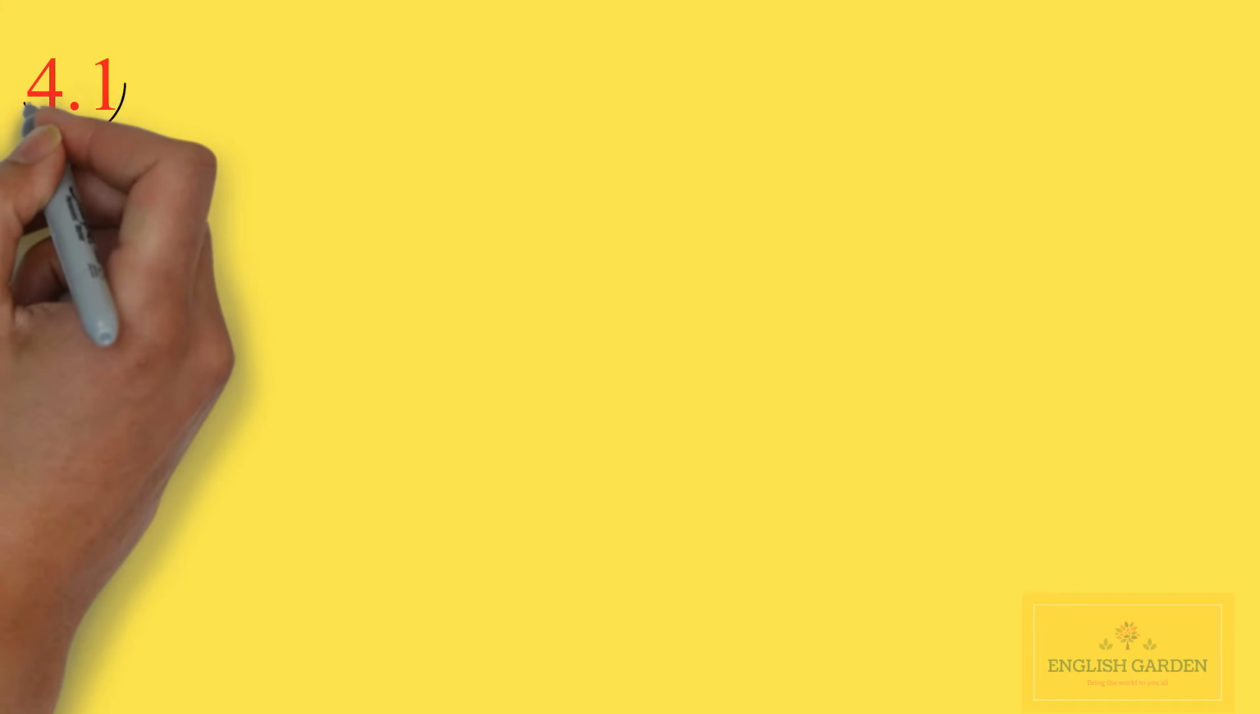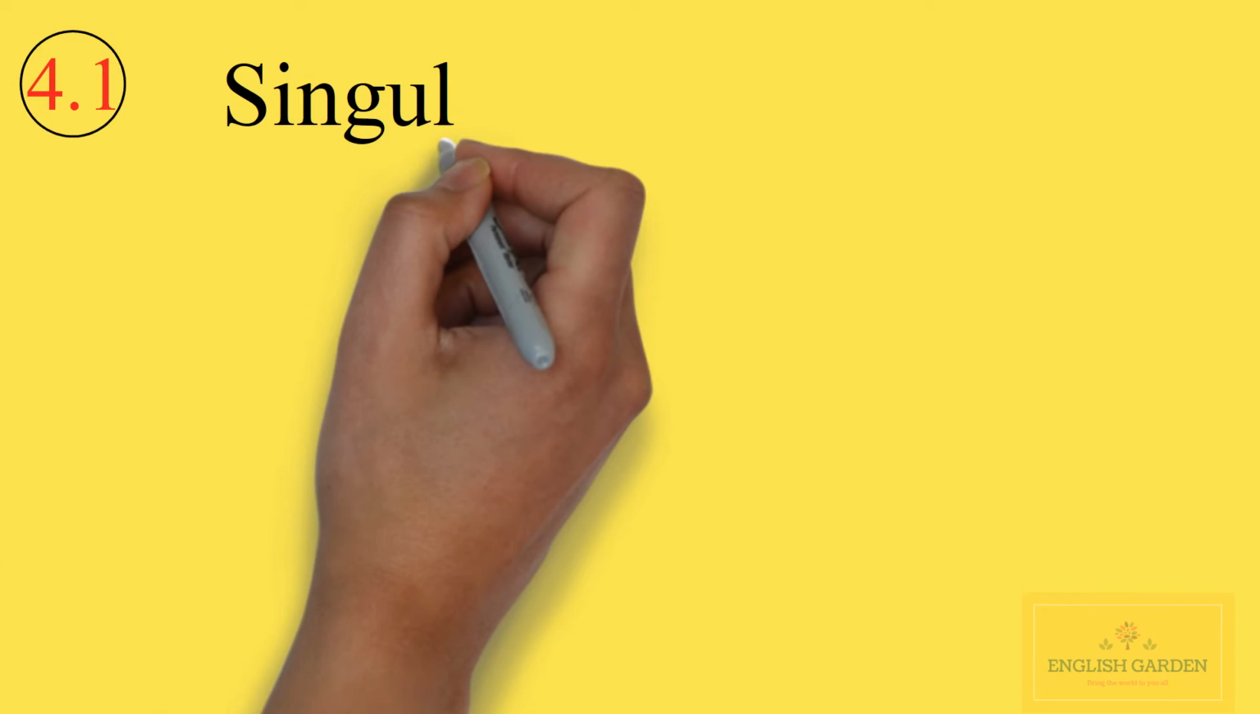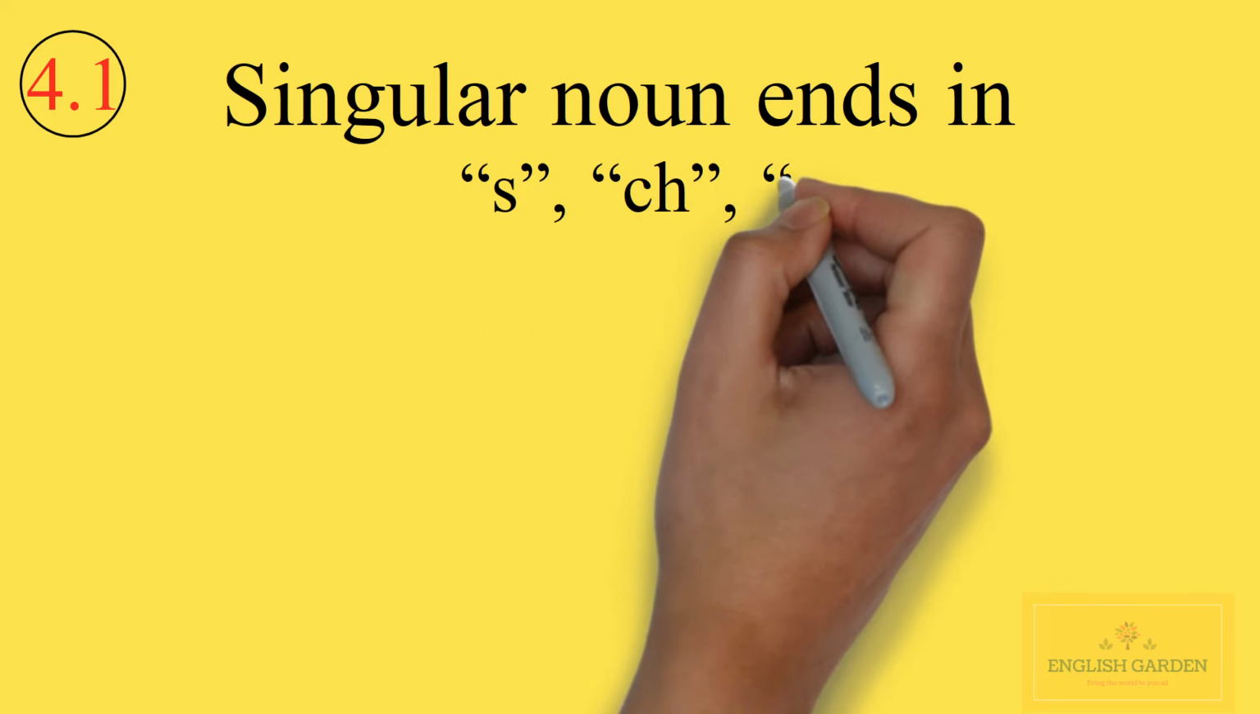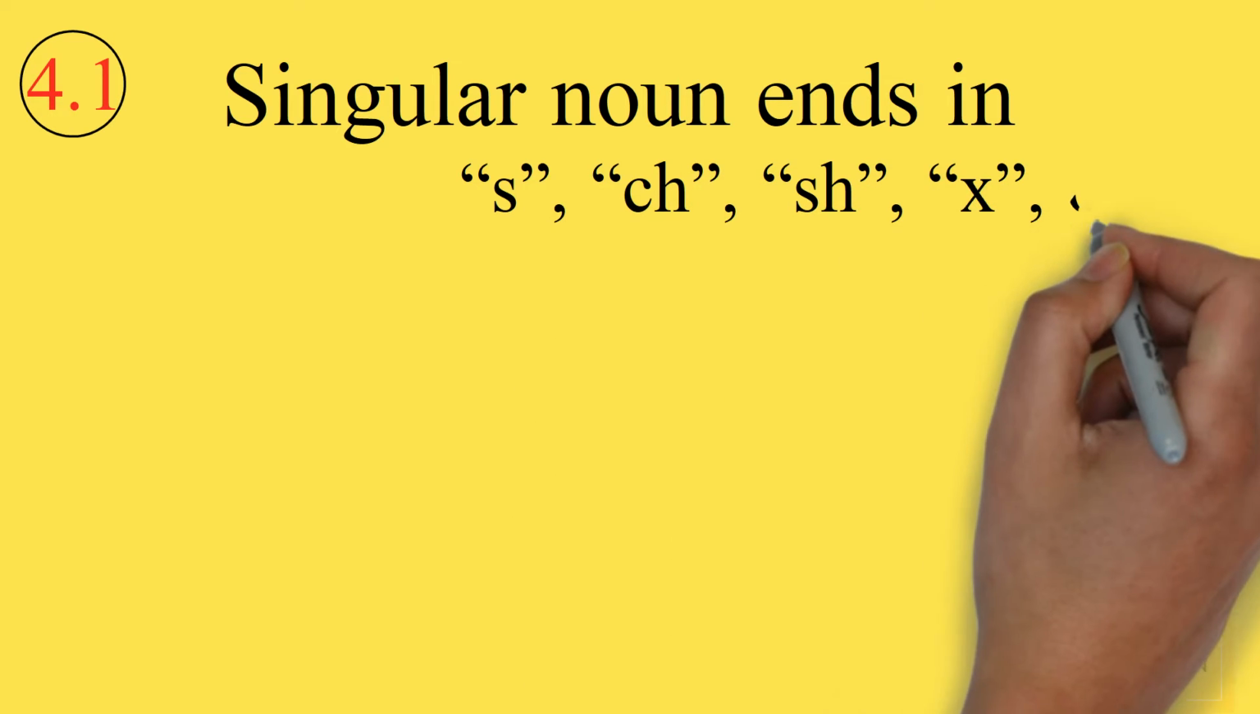The first. When a singular noun ends in s, ch, sh, x, or z, we add es to make it plural.